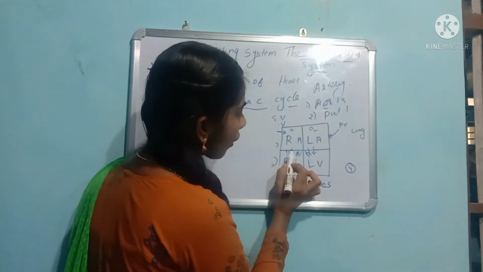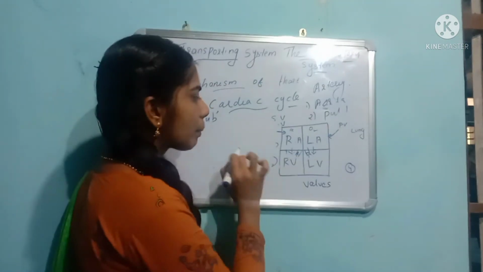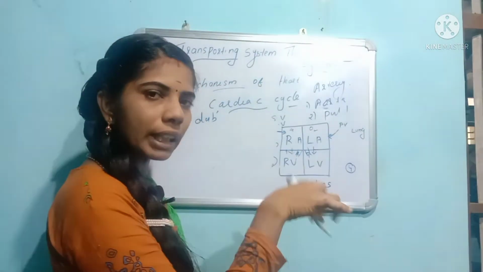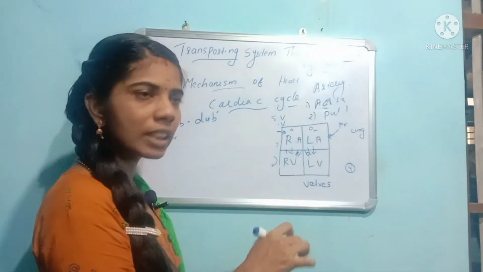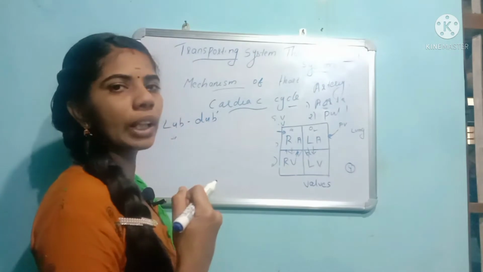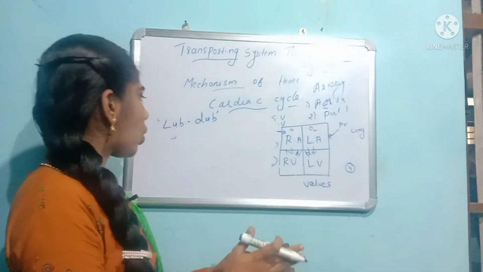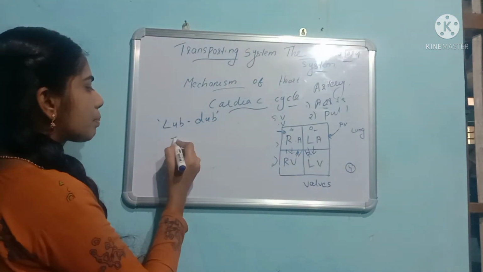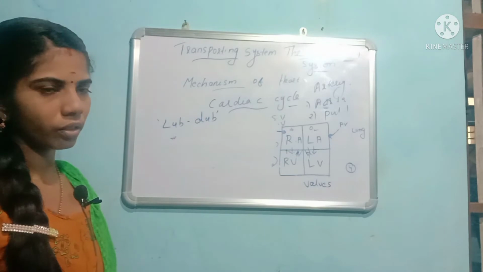The tricuspid and bicuspid valves, which are present between the auricles and ventricles, close forcefully. Closing so fast means a sound will come. That sound is the lub sound, produced at the closing time.